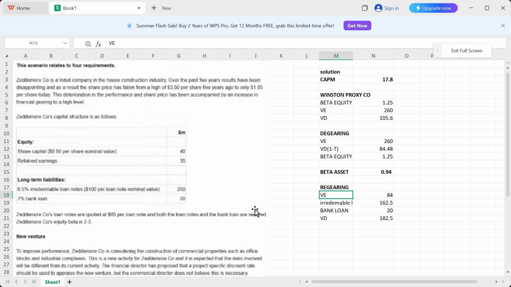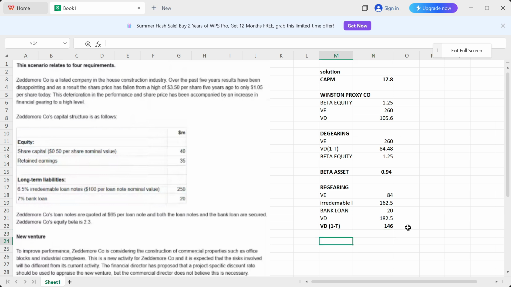Okay, now we have the value of equity, market value of equity, then we have the market value of debt. And now what we will do, we will obviously try to calculate the after tax, because that is what we need in the calculation, right? So once I have calculated my market value of debt, I'm just going to take that, I'm going to times it by 1 minus t. You guys know that the tax was 20%, right? So it comes out to be 146. That's my VD times 1 minus t, which means the market value of debt after tax.